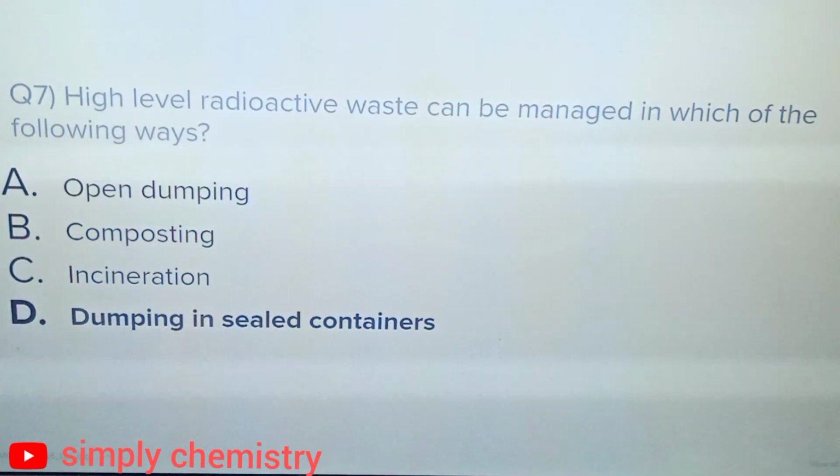Question 7. High level radioactive waste can be managed in which of the following ways? Option A, open dumping. Option B, composting. Option C, incineration. Option D, dumping in sealed containers. And the correct answer is option D, dumping in sealed containers.